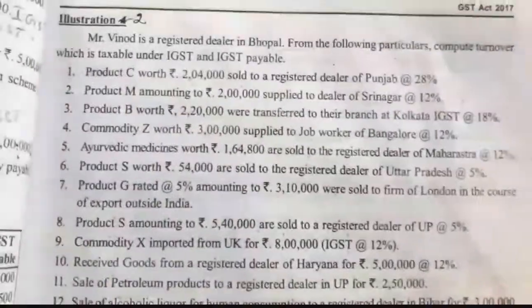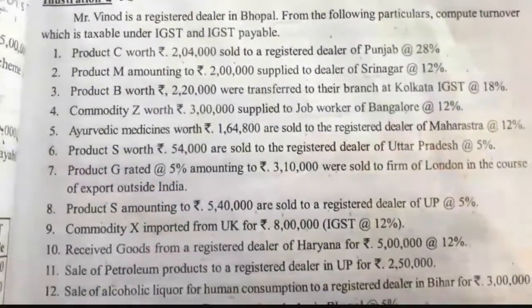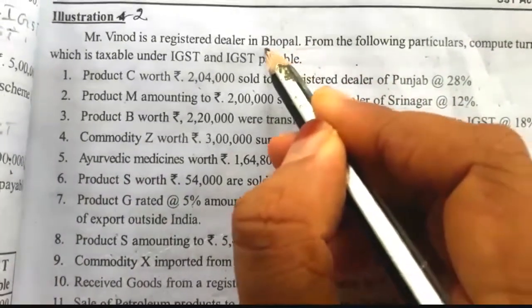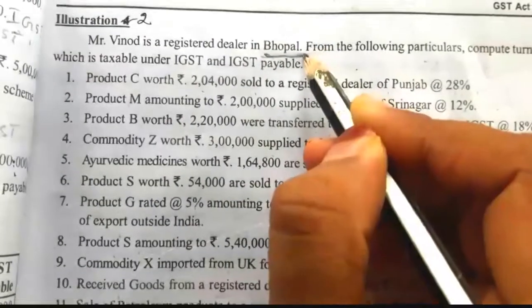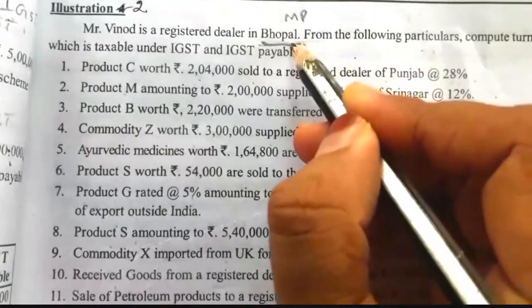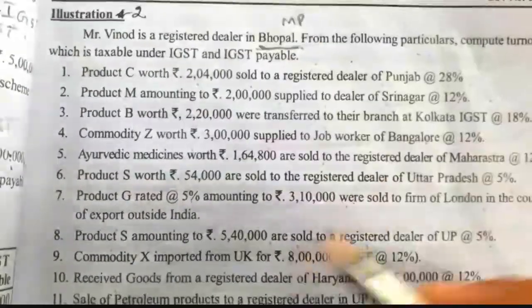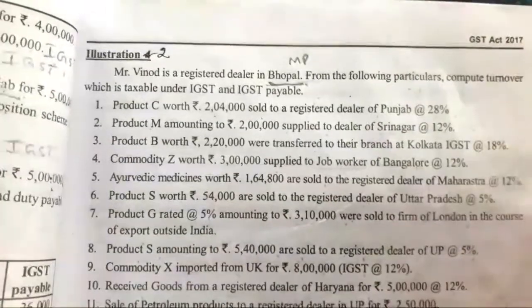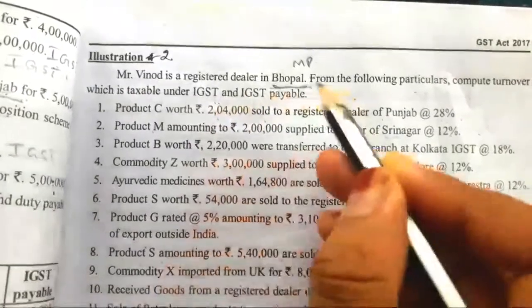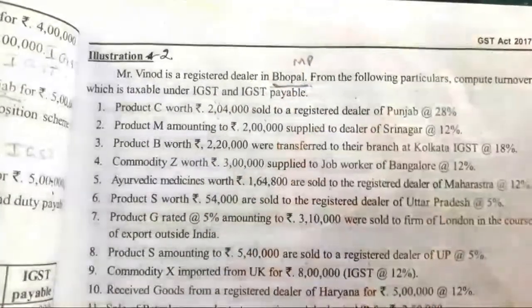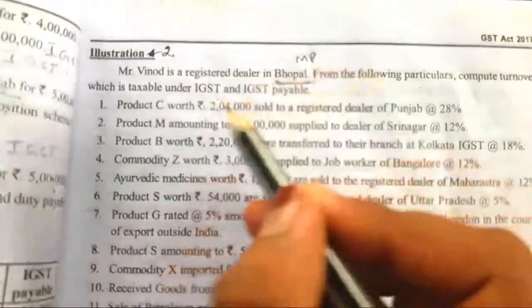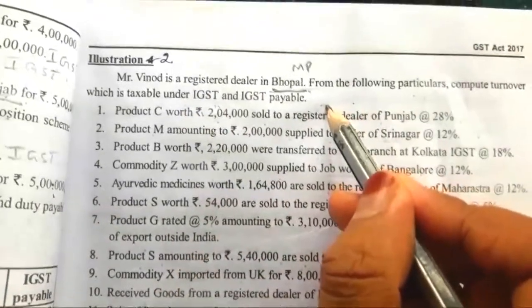So with this information we have to take only the taxable turnover under IGST and IGST payable. Here Mr. Vinod is a registered dealer in Bhopal. Bhopal is in Madhya Pradesh, so if any transaction takes place within Madhya Pradesh, then it is an intrastate supply that is not taken. So here we have to take taxable turnover under IGST. Means if any transaction takes place outside Madhya Pradesh, then we have to take only those transactions under IGST, and based on that turnover we have to calculate the IGST payable.